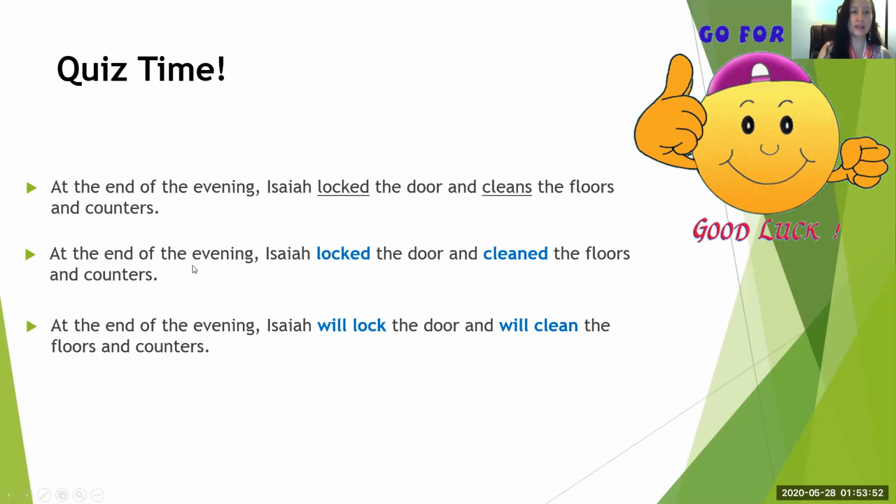Now, you're probably asking, why are these both correct? Well, if my voice is in the past tense and I'm saying it happened already, I would say to somebody, at the end of the evening, Isaiah locked the door and cleaned the floors and counters, okay? It still can be in the past tense as long as they agree. And the same thing here, at the end of the evening, the future tense, okay, because it didn't happen yet, so it's going to happen in the future, okay? So these are both correct.